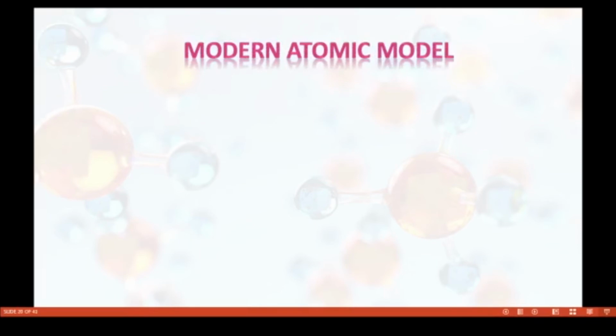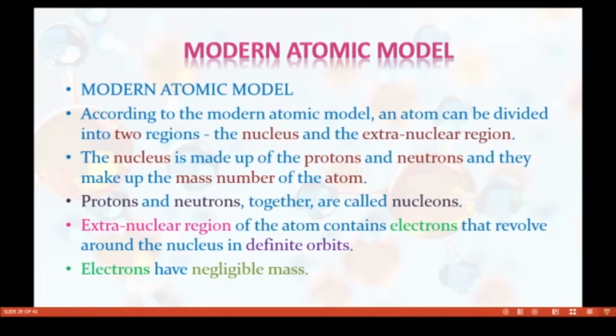According to the modern atomic model, an atom can be divided into two regions. One is the nucleus and the other is the extranuclear region. The nucleus is made up of protons and neutrons, and they make up the mass number of the atom. Protons and neutrons together we call nucleons.